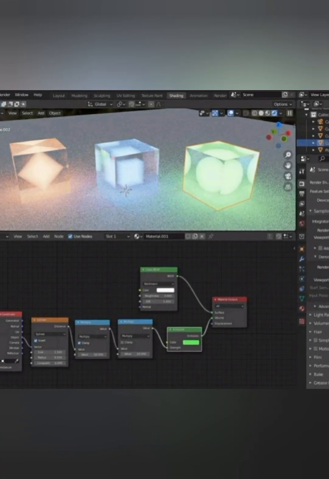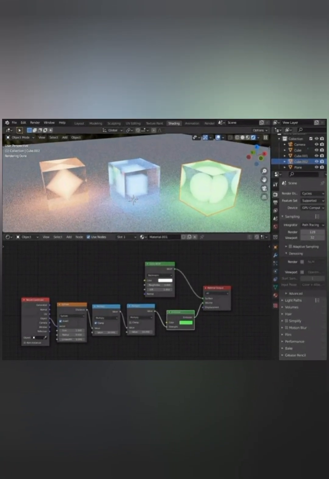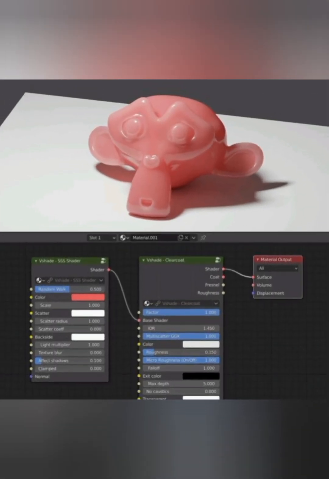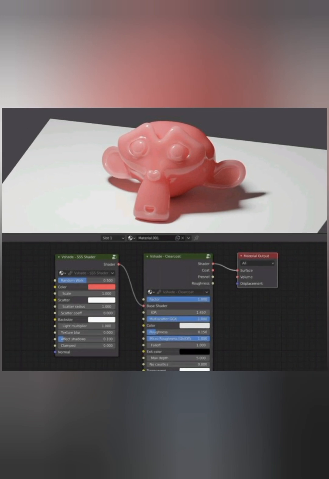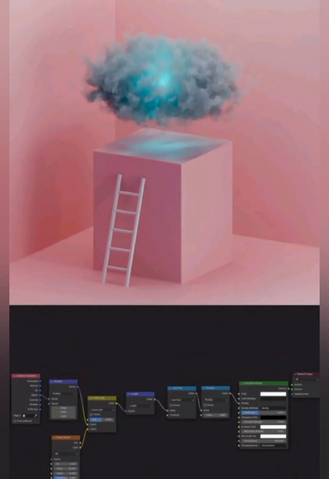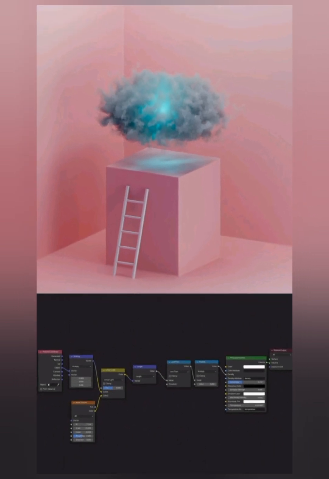1. Familiarize yourself with the interface. Understand the layout, menus, and tools. 2. Learn basic navigation, orbit, pan, and zoom in 3D space. 3. Understand the concept of scenes, objects, and meshes.